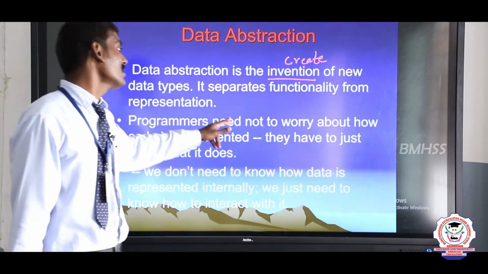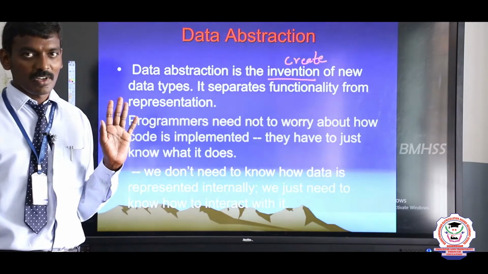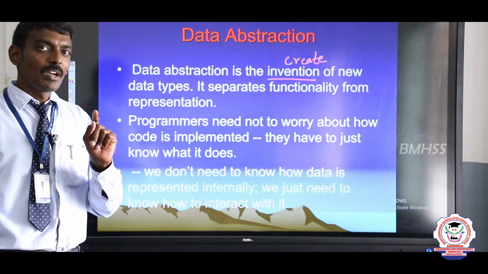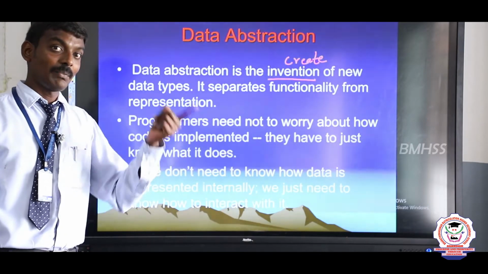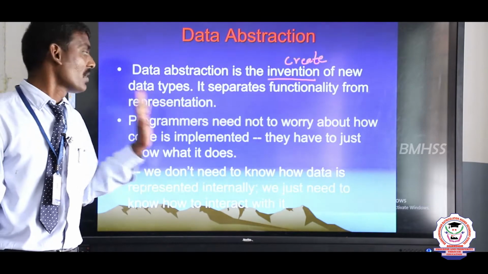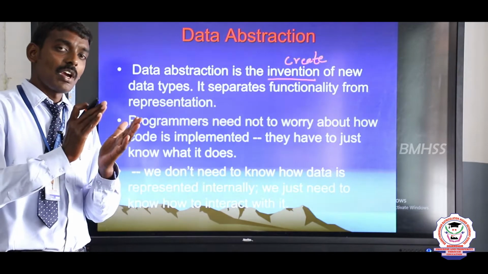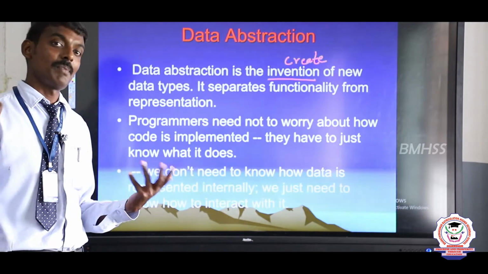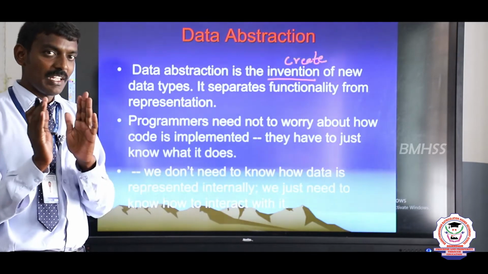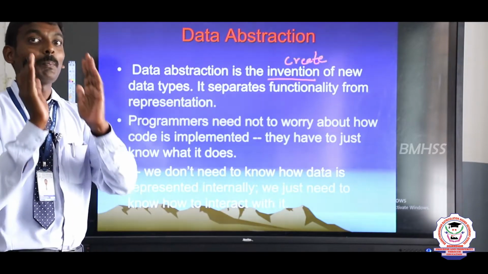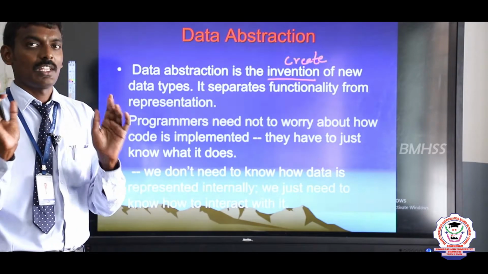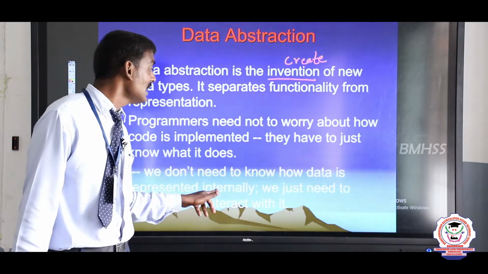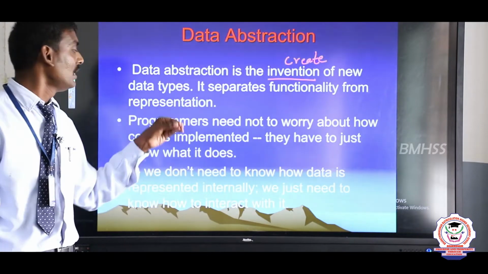Next, programmers need not worry about how the code is implemented. That is not a matter. The programmer only needs to worry about what input is given and whether the expected output is obtained or not. That is the process. And how they implement it, maybe a project can have 4 pages of coding, or maybe 400 pages of coding. No need to worry about the number of pages and number of lines in that coding, but whether the expected output is obtained or not. That is the essential detail. We need not know how the data is represented internally. We just need to know how to interact with it.